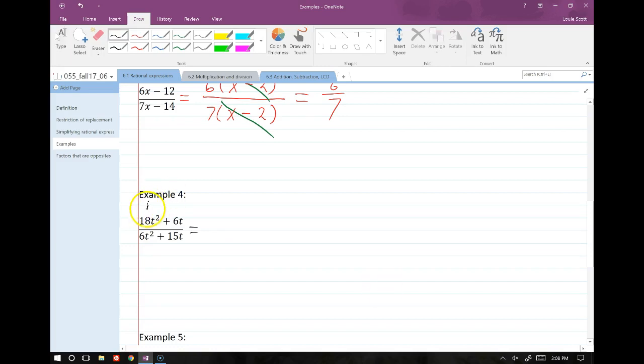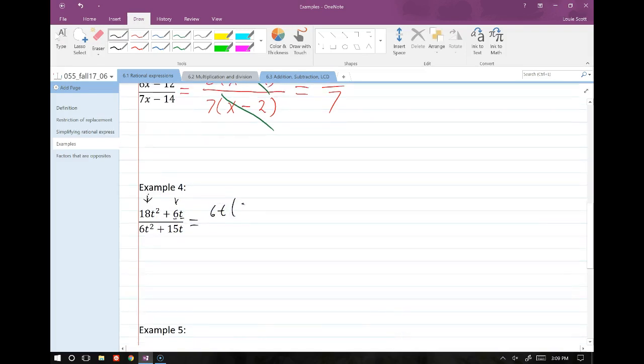So once again, we're going to play the same game that we just played on the upper example here. We're going to see if we can factor out whatever we can. Just like Ed mentioned, it looks like we can factor out both a 6 and a t from this numerator. So if we factor out a 6t, we end up with 3t plus 1 left. Don't forget this 1 over here, right? Even though we factored out this whole 6t, we can't forget that the 1 remains. All right, so on the bottom, what did you want to factor out on the bottom, Ed?